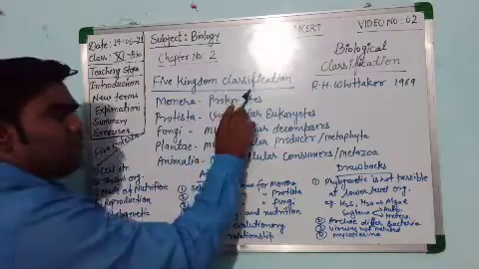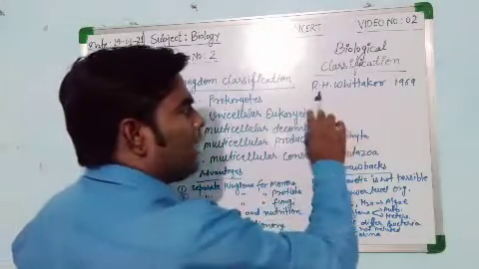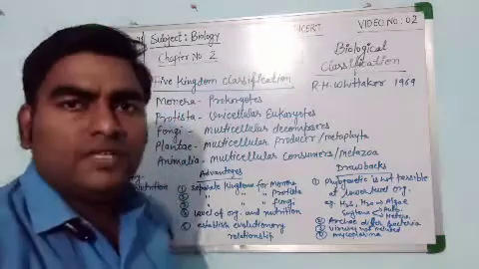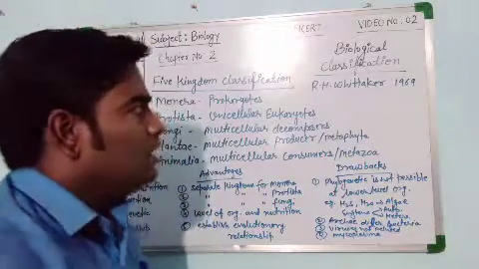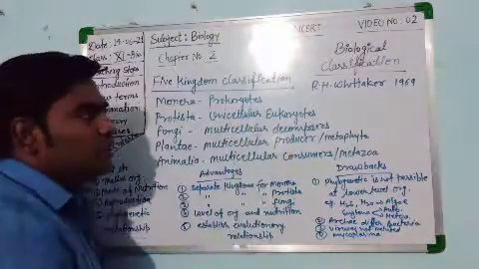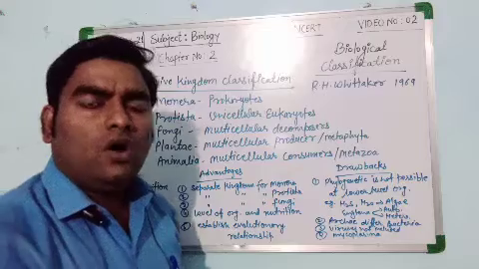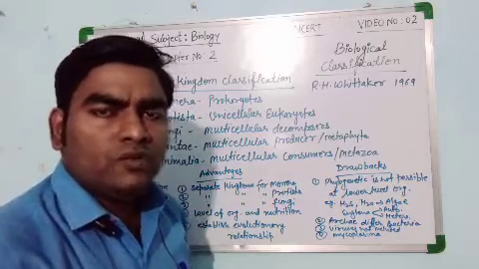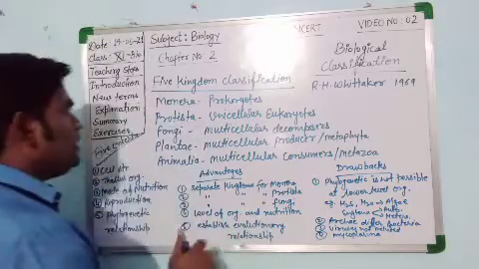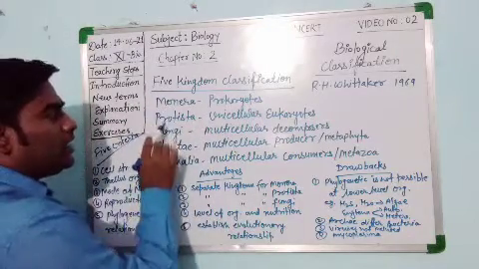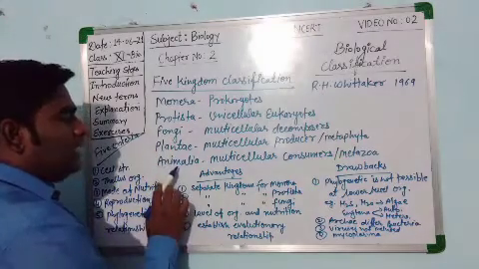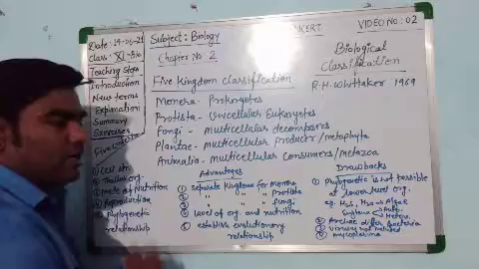The 5 kingdom system of classification was proposed by R.H. Whittaker in 1969. As we all know, R.H. Whittaker proposed the 5 kingdom system in which he grouped all the organisms of this universe into 5 kingdoms, which are kingdom Monera, kingdom Protista, kingdom Fungi, kingdom Plantae and kingdom Animalia.